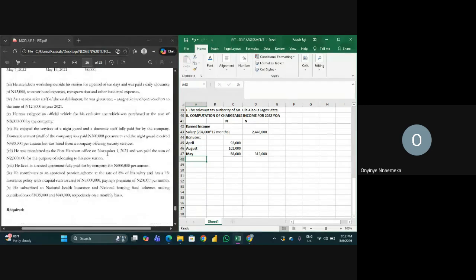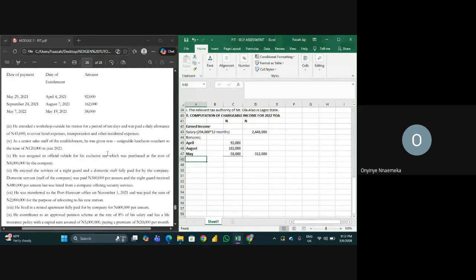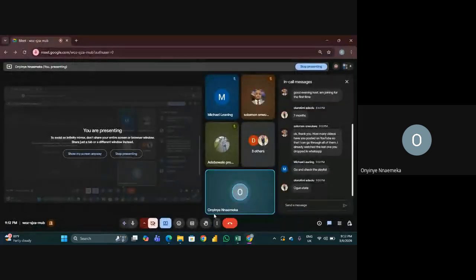Now, he attended the workshop and they gave him a daily allowance. So is this an income to Mr. Alao? I need to hear from you guys.